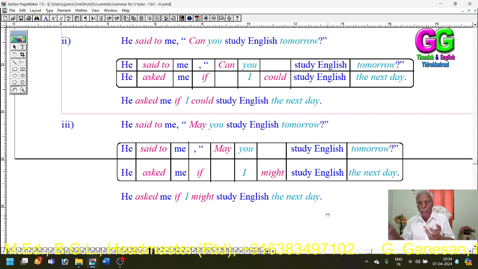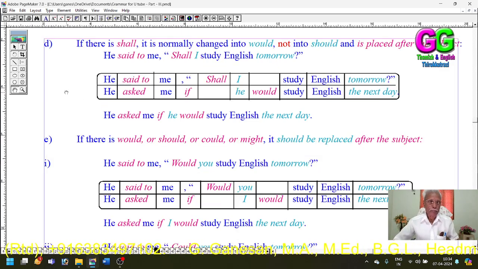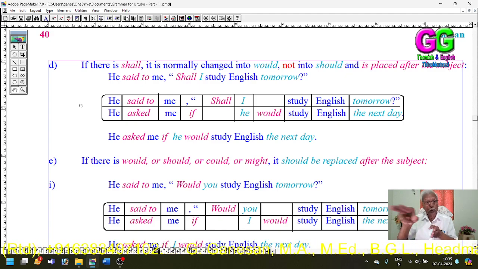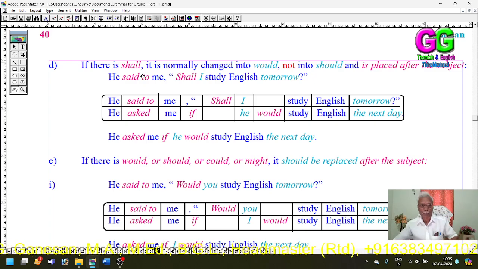So will, would, can, would, may, might should be changed and placed after the subjects. Do, does, did, go, has, had. Then will, can, might. Then in the fourth part, we are going to see shall. If there is shall, it should be changed into would, not into should, and placed after the subject.